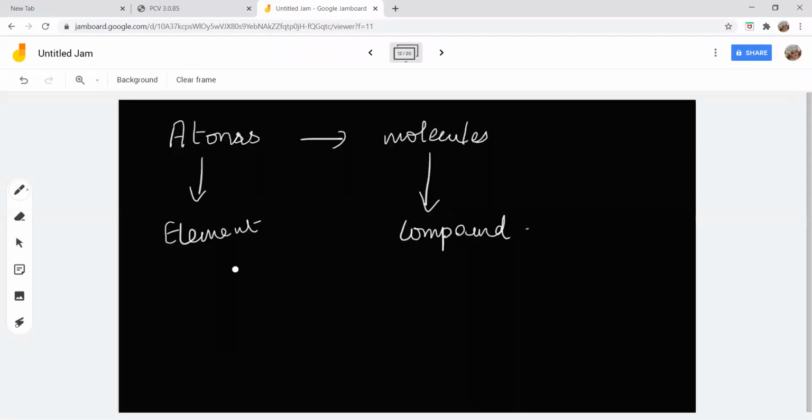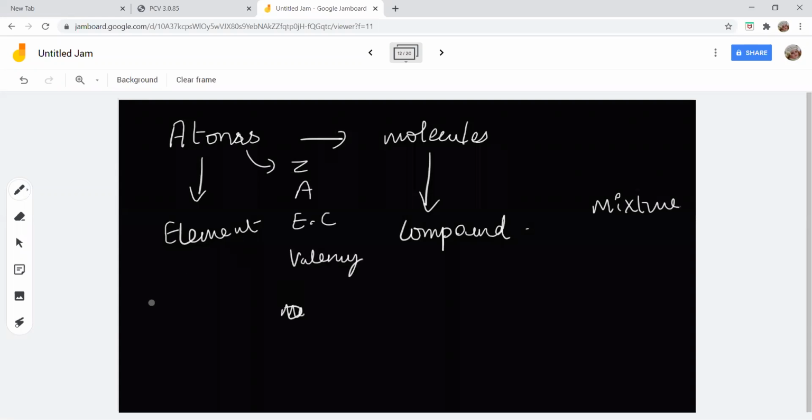After that, we have seen mixtures, which is a totally different category. When you study atoms, study atomic number, mass number, electronic configuration, valency. Also see which is a metal. Among elements, they can be classified into metal, non-metal, and metalloid. I have told you about it.